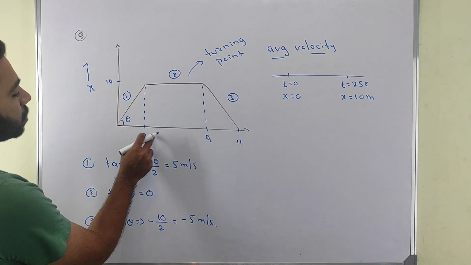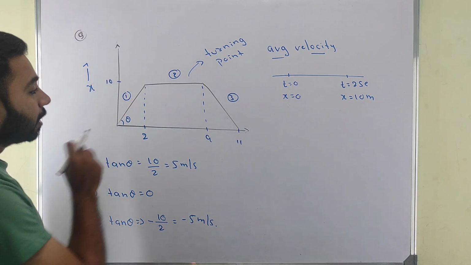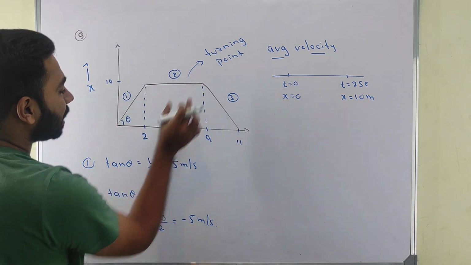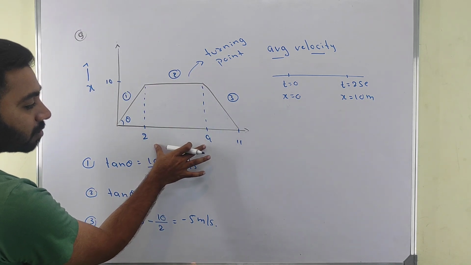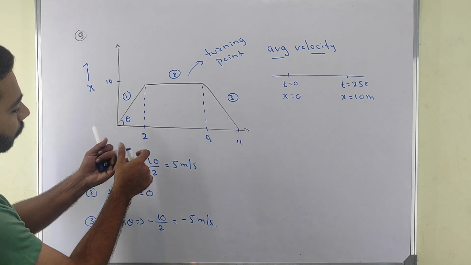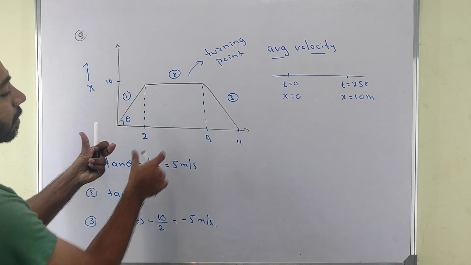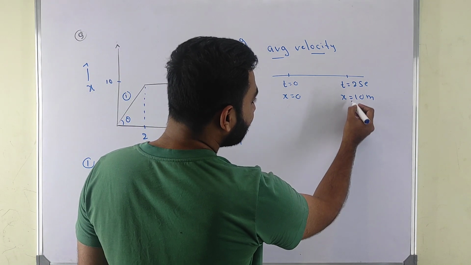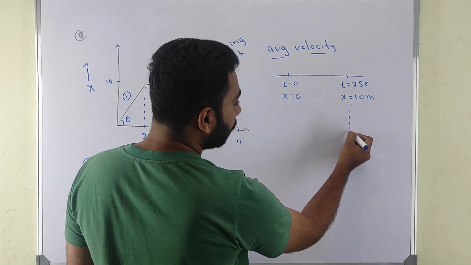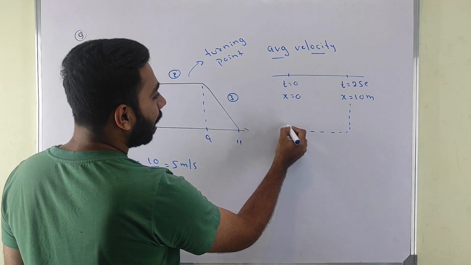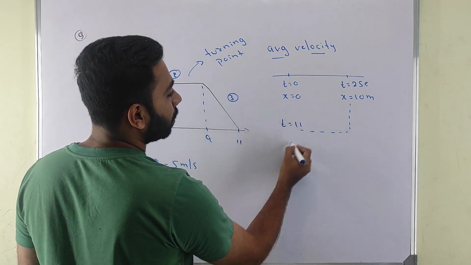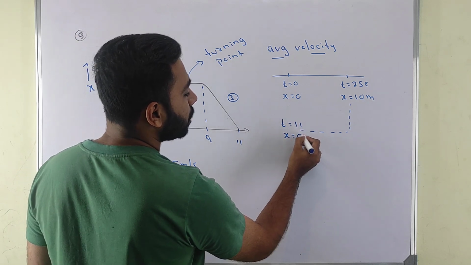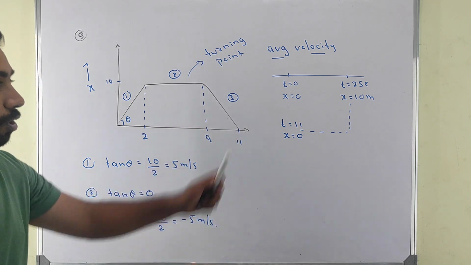Now here I stopped for some time. See, I stopped, 3, 4, 5, 6, 7, 8, 9, 7 seconds I am standing. After that, I turn and come back here at t equal to 11 seconds. Again, my x is equal to 0.